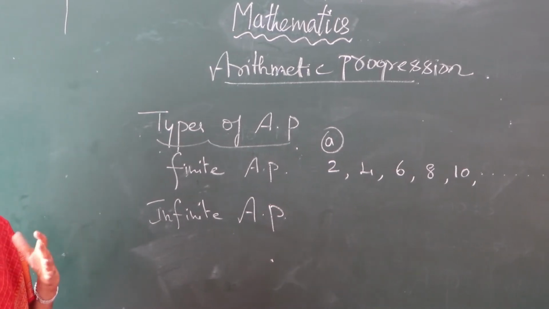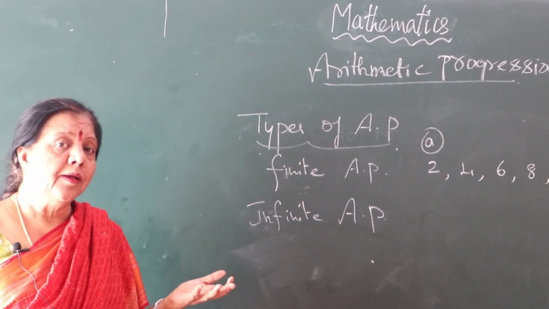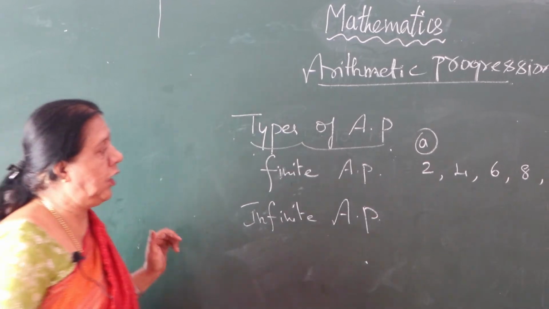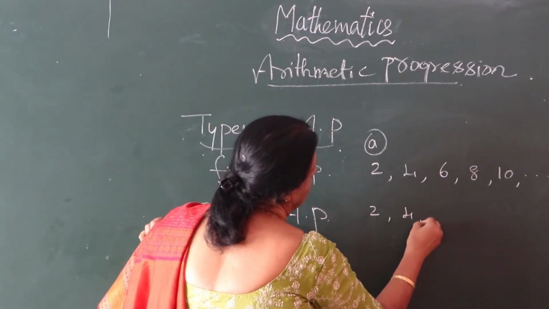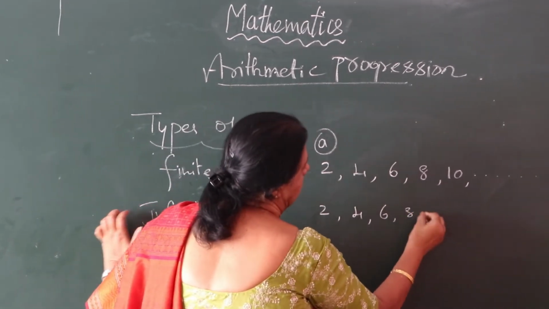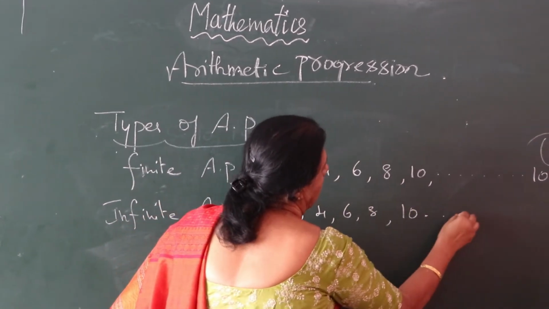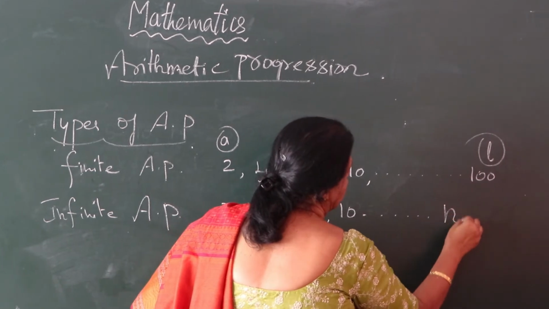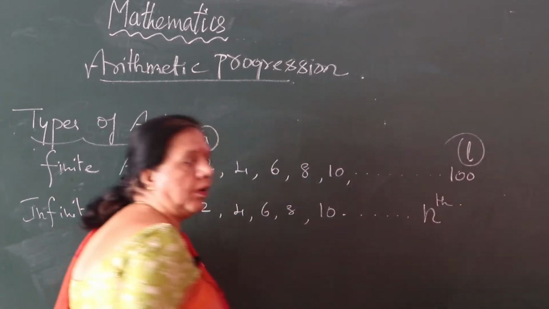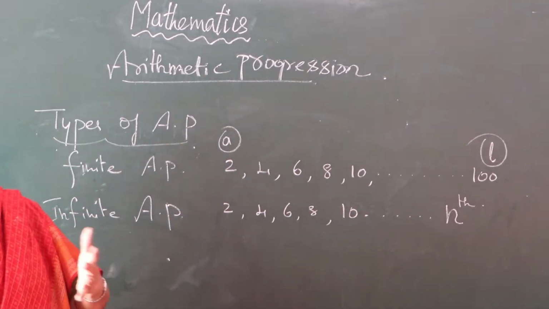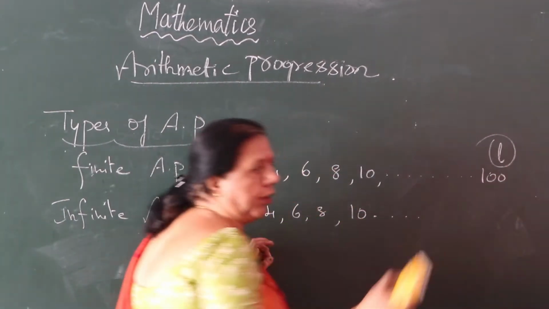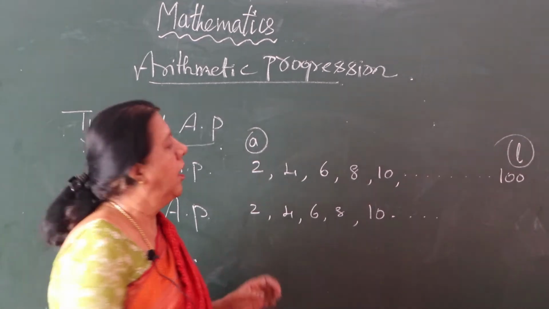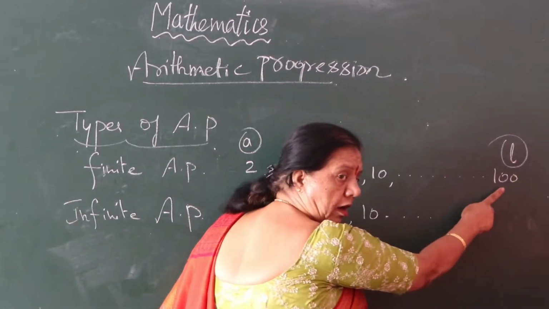But what about infinite? Take for example 2, 4, 6, 8, 10. This is the nth term. Nth term is nothing but you can remove and continue, but here you cannot remove.